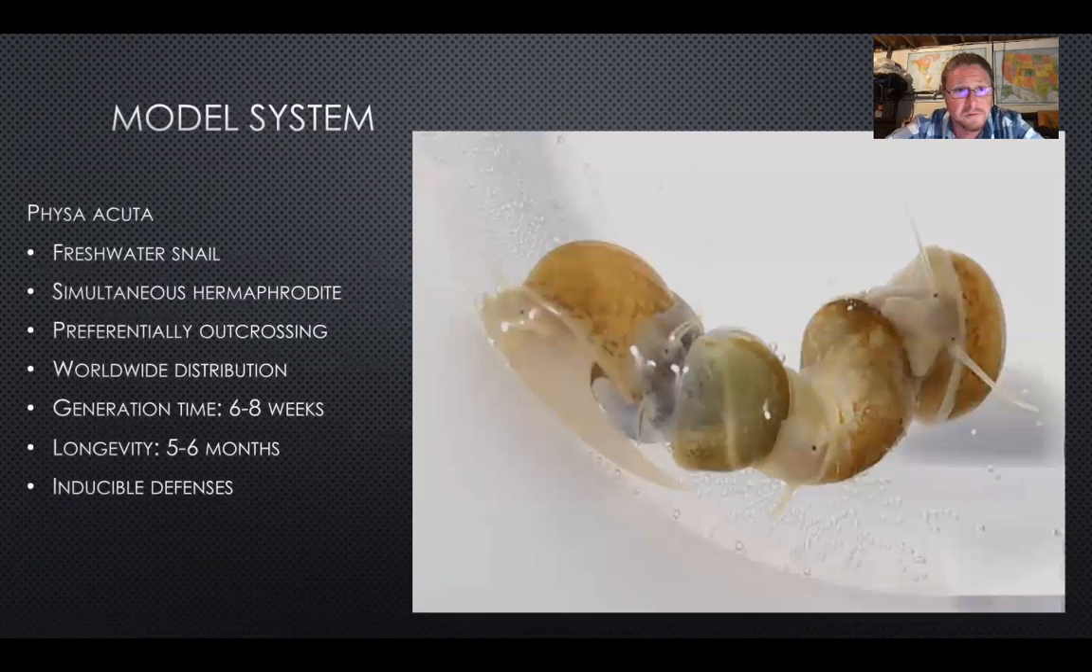I work with a model system called Physa acuta. It's a common freshwater snail, simultaneously hermaphroditic, prefers to outcross, but can self-fertilize. When it mates, it can store a whole bunch of sperm that it can use for months on end to lay outcross eggs. It's a really great system to work with. It has a worldwide distribution and a short life history, so it's conducive to studying the whole life history within a particular semester, or academic year, for example. So it's conducive to working with students. We know from previous work with this species that it can express a wide range of inducible defenses: morphological traits, behavioral traits, and some life history traits. But I'm going to try to explore that a little bit further today.